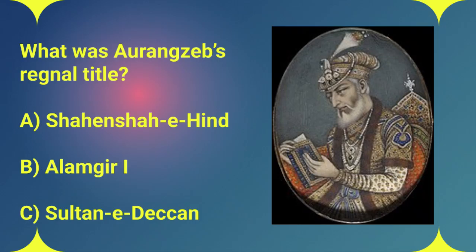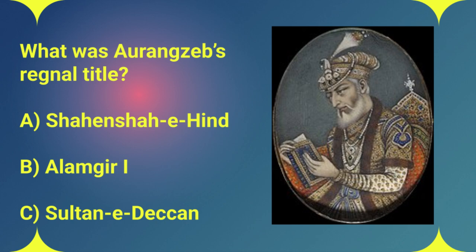What was Aurangzeb's regnal title? Was it A, Shahanshah-e-Hind, B, Alamgir I, or C, Sultan of Deccan? All right, so we're starting right off with titles. When Aurangzeb came to power, he chose Alamgir I as his regnal title. And Alamgir translates to something like world Caesar or even sometimes conqueror of the world. This wasn't just a fancy name. It actually spoke volumes about his ambitions. He really wanted to expand the Mughal territory, to make his power felt all over the subcontinent. This ambition really shaped his entire reign. We'll see it play out again and again. So the answer is B, Alamgir I. World Caesar. Quite a title, right?